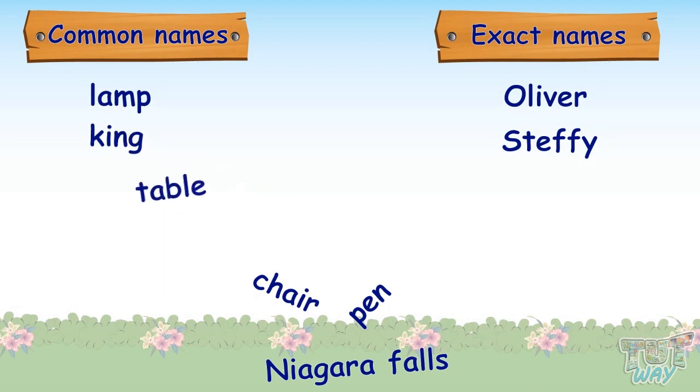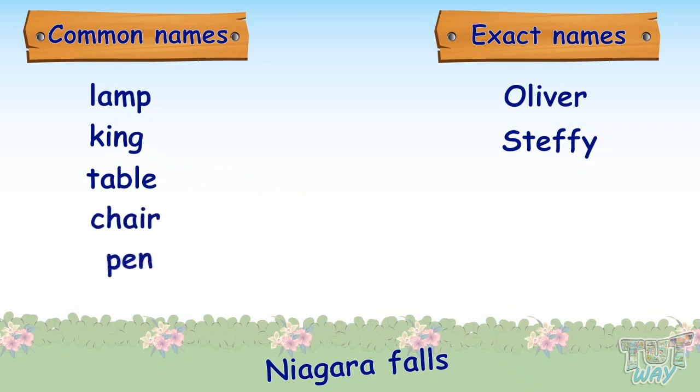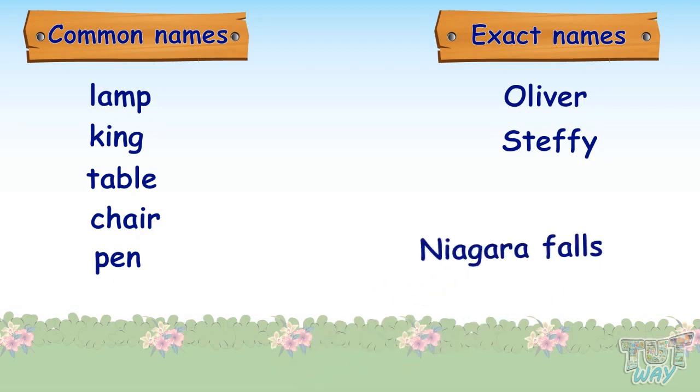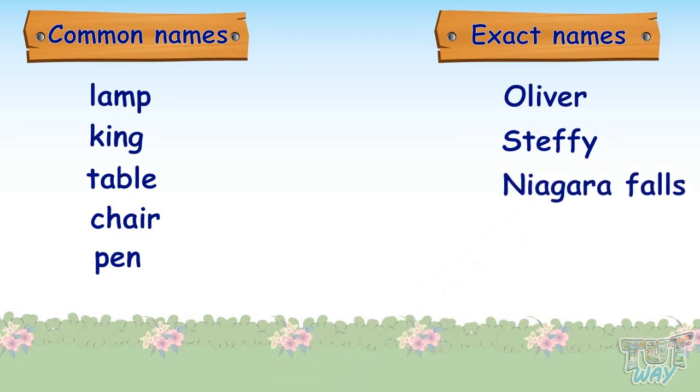Table, a common name. Chair, a common name. Pen, a common name. Niagara Falls is the particular name of a place, so it is an exact word or a proper name. It will start with a capital letter.